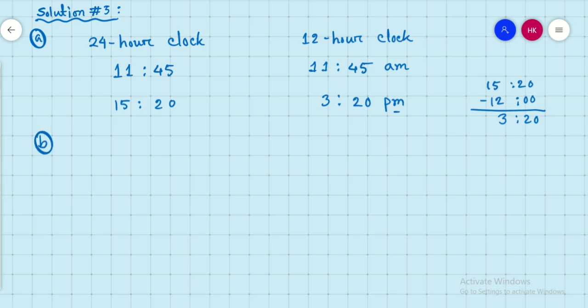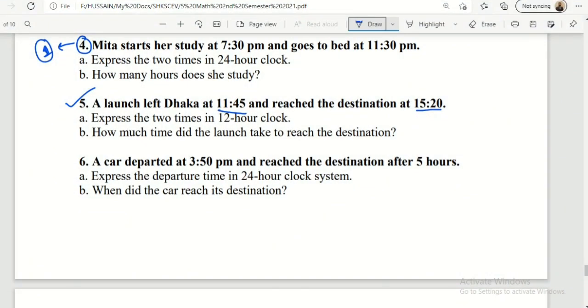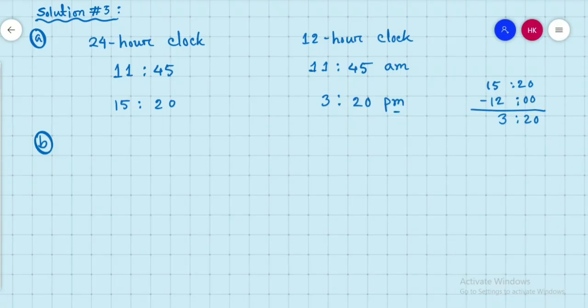Now we move on to our next question. Question number B. How much time did the launch take to reach the destination? How much time? So we have to subtract the smaller number from the bigger number, and remember you have to subtract the 24-hour clock time, not the 12-hour clock time. You don't subtract 12-hour clock time to find the time. So at first we write hour, minute here, and then we write the bigger number, 15 hours and 20 minutes. This is the arrival time, and the starting time is 11 hours and 45 minutes.